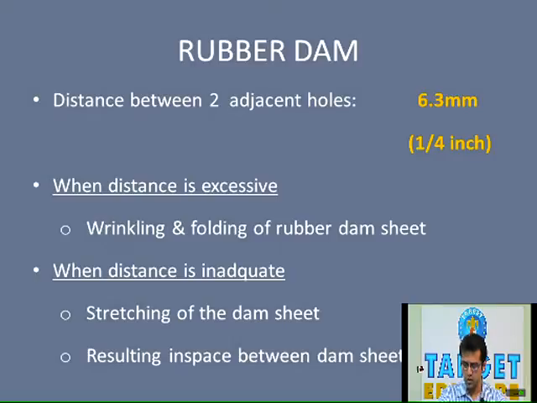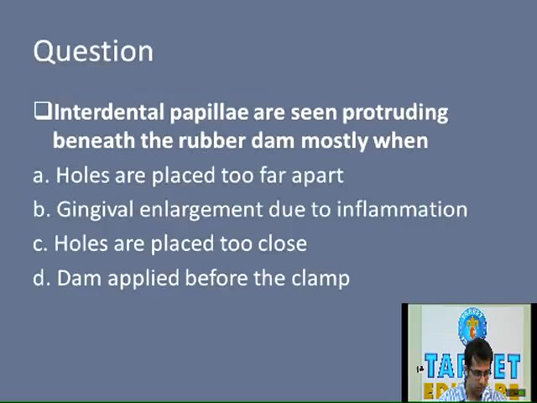And what will happen if the distance between the two holes that are punched is excessive? Please note that if the distance is excessive, while placing on the tooth, there will be wrinkling and folding of the rubber dam sheet. Whereas if the distance is inadequate, that is, if two holes are punched very close to each other, while passing the holes to the respective teeth, there will be stretching of the rubber dam sheet, and because of this there will be space formation between the dam sheet and the tooth. These are also asked in one form or another in various competitive exams.